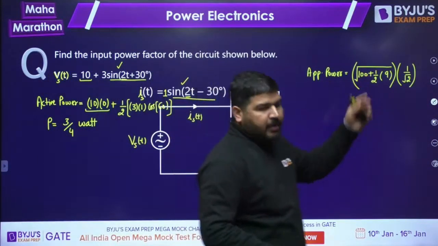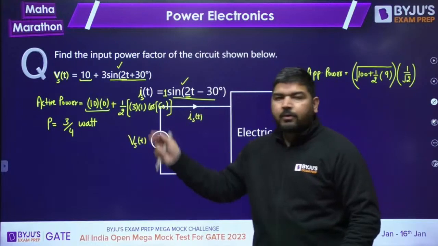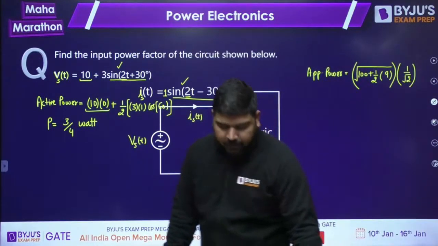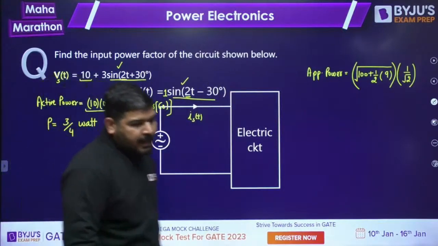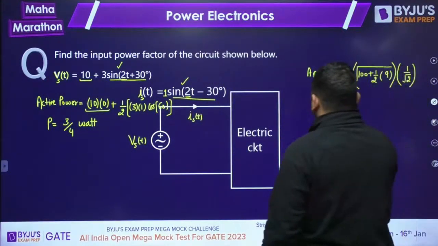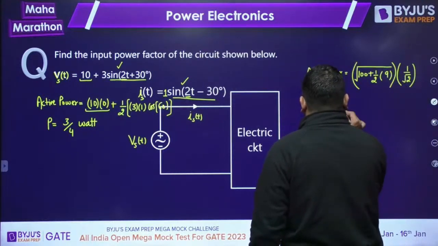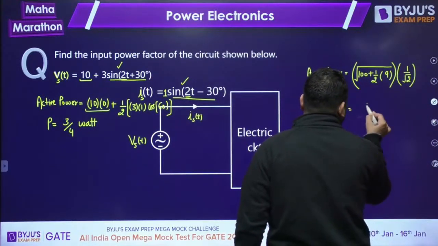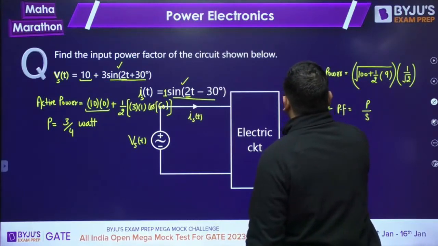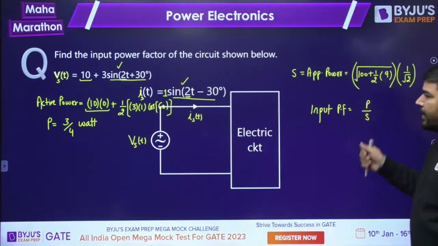Once you get the apparent power and the active power, you can take the ratio and calculate the input power factor. I hope it is clear to everyone. Tell me, guys, what is the input power factor? Input power factor will be equal to P by S, where S is the apparent power. So you can calculate the input power factor.